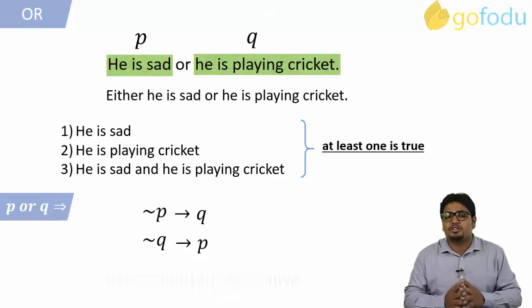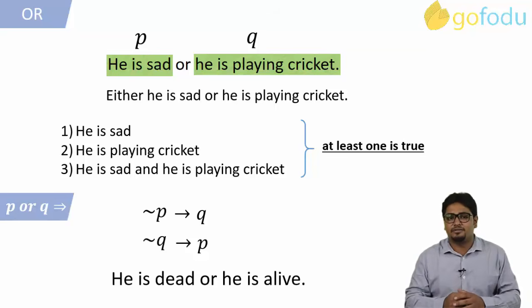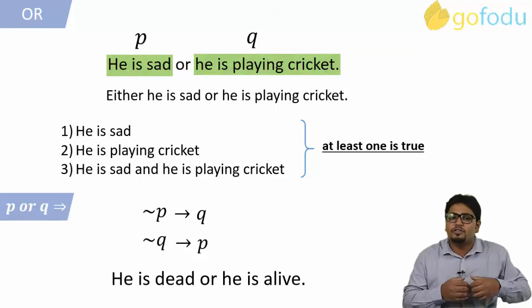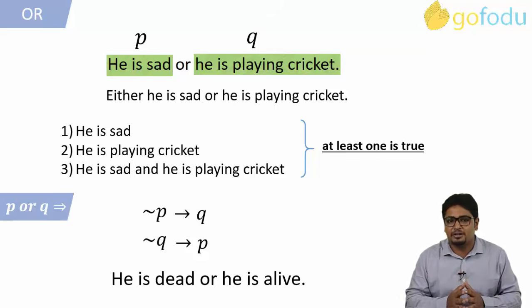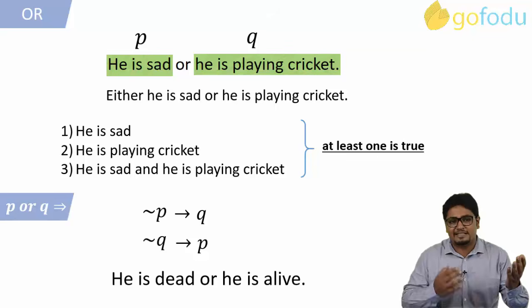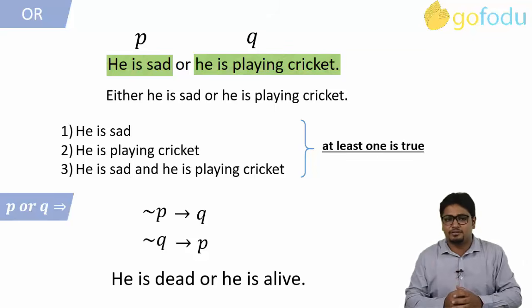Let us take one more statement. He is dead or he is alive. According to what we have learned till now, we can draw three implications from this statement. First, he is dead. Second, he is alive. Third, he is both dead and alive.